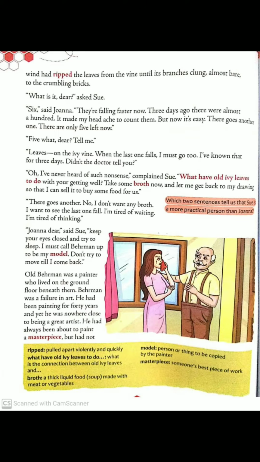Old Behrman was a painter who lived on the ground floor beneath them. Now, Behrman, he was a painter. He used to live on the ground floor below them. Behrman was a failure in art. He had been painting for 40 years and yet he was nowhere close to being a great artist.